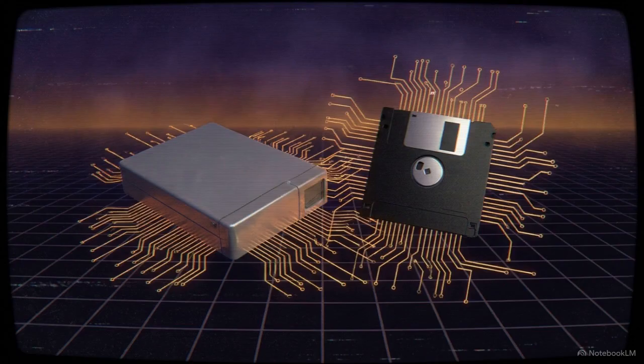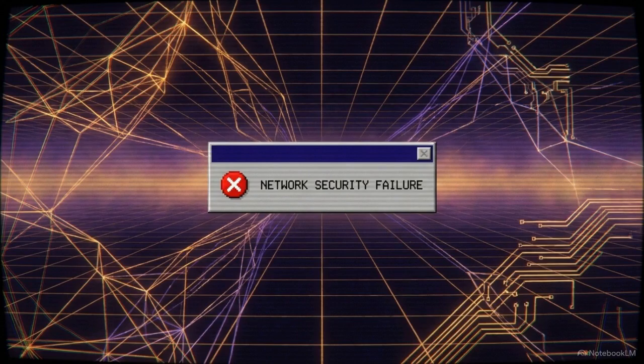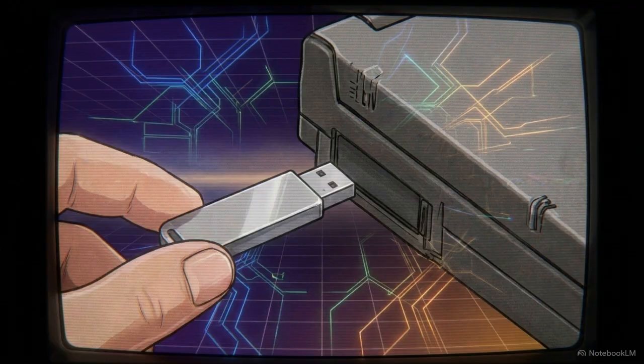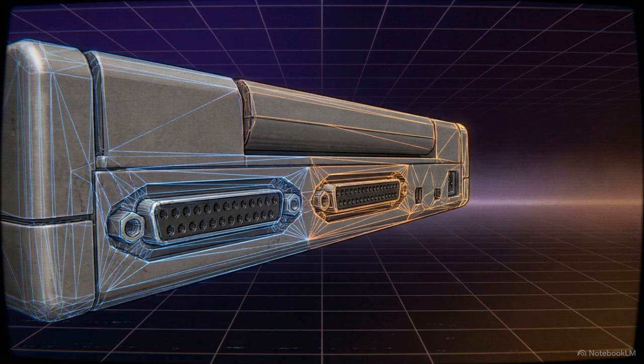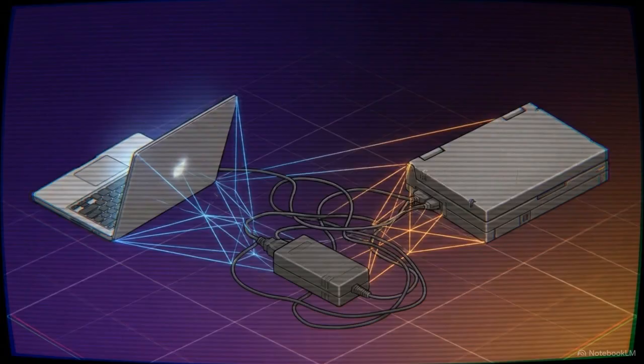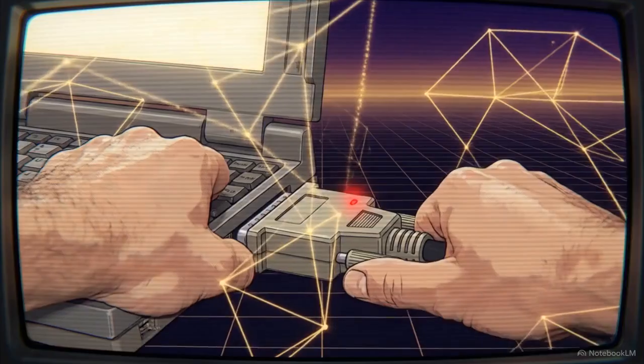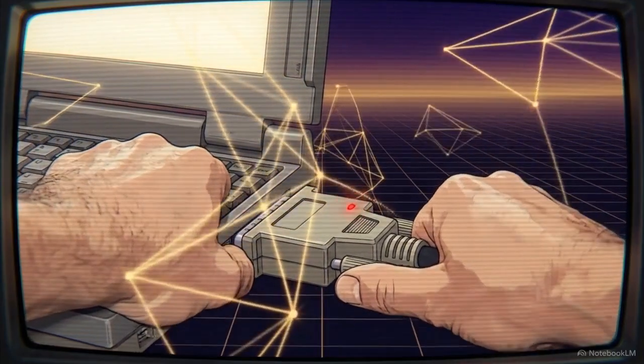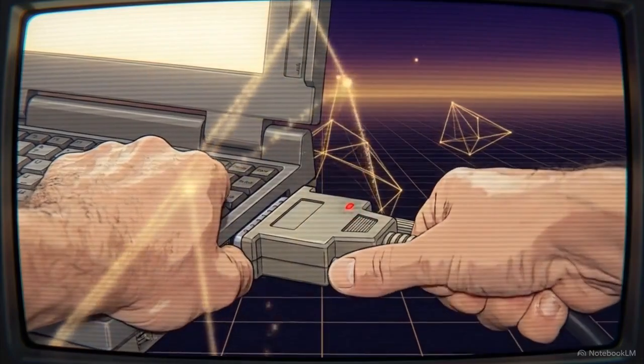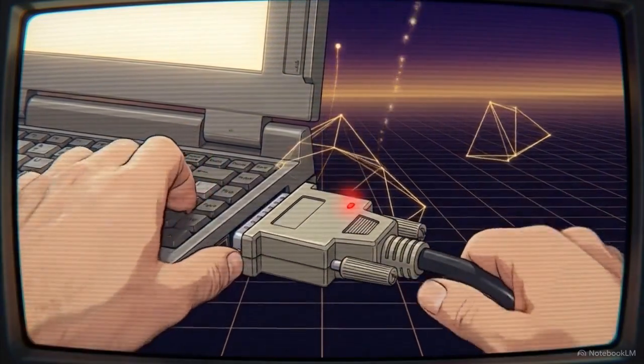The first hurdle is getting the game files onto the hard drive. We can't simply connect Windows 95 to the internet, because the operating system does not support modern web security protocols. We also can't use a standard physical workaround, like a thumb drive, because this laptop was manufactured before the USB port was widely implemented. The natural next step is to try an adapter, but wiring a modern Mac directly into a 28-year-old serial port using a serial to USB converter simply doesn't work.